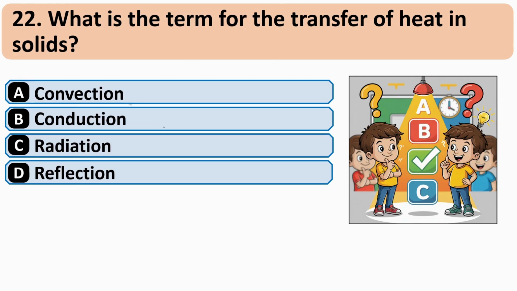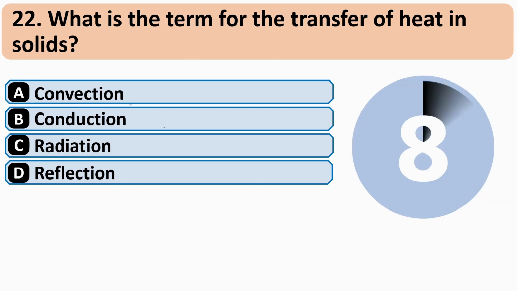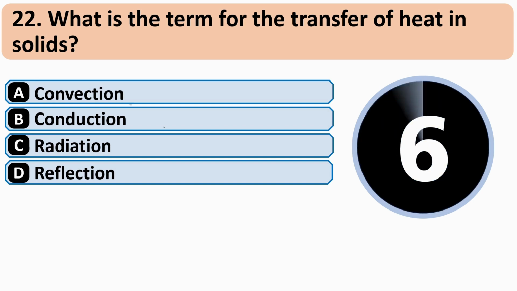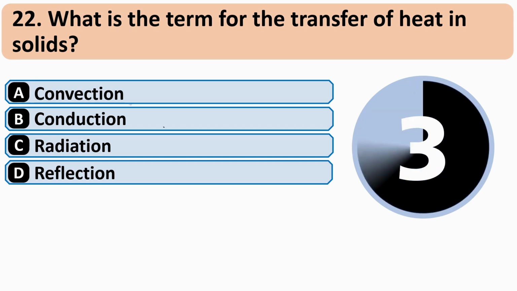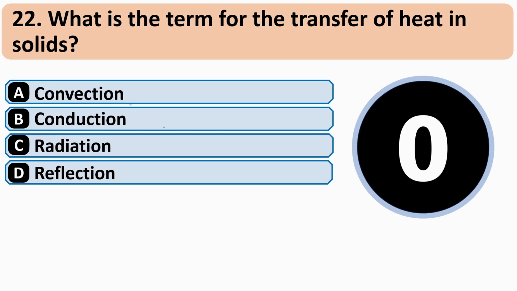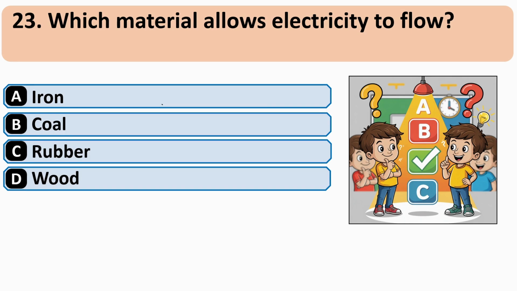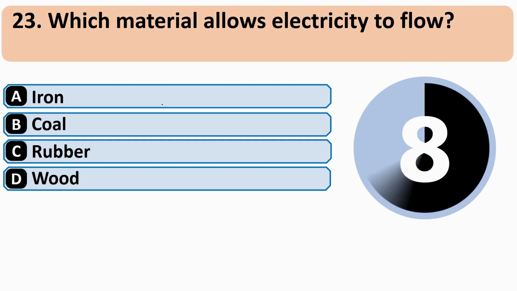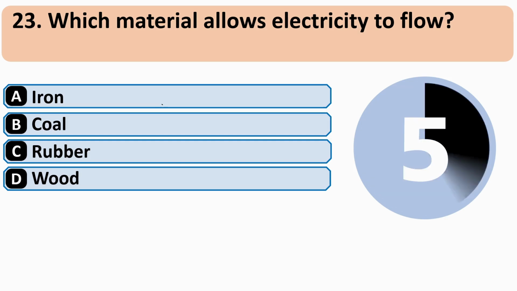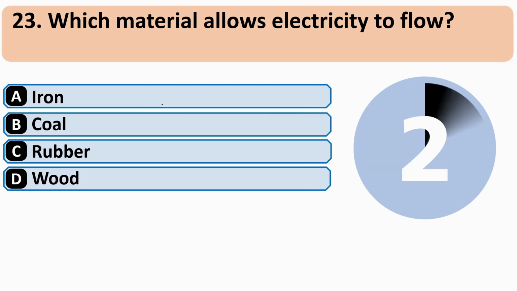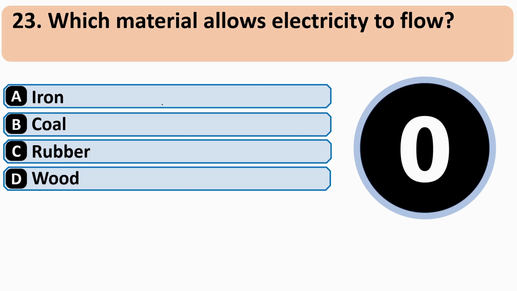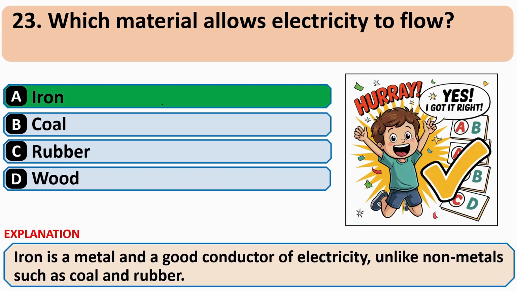What is the term for the transfer of heat in solids? And correct answer is B, conduction. Which material allows electricity to flow? And correct answer is A, iron.